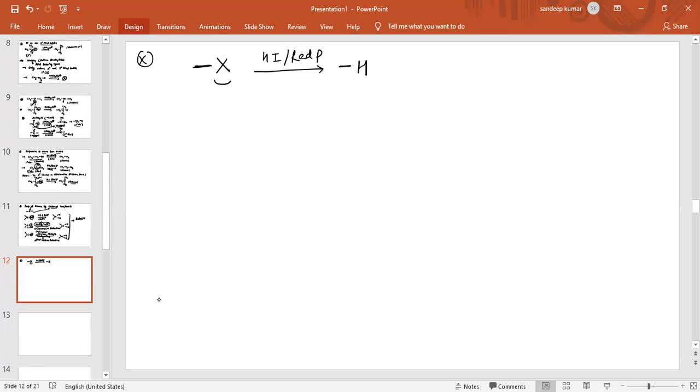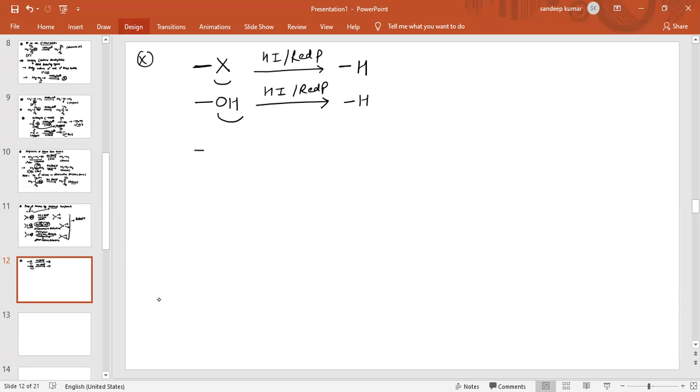So this is a reduction reaction. Also, if there is an OH group, meaning an alcoholic group, and we use HI in presence of red phosphorus, this OH group will again be reduced to hydrogen.